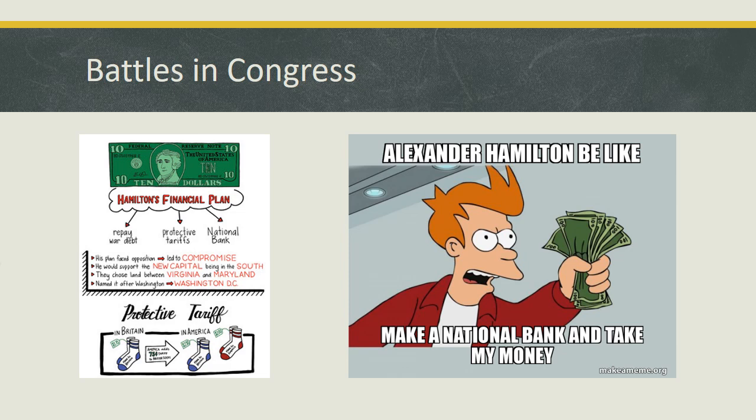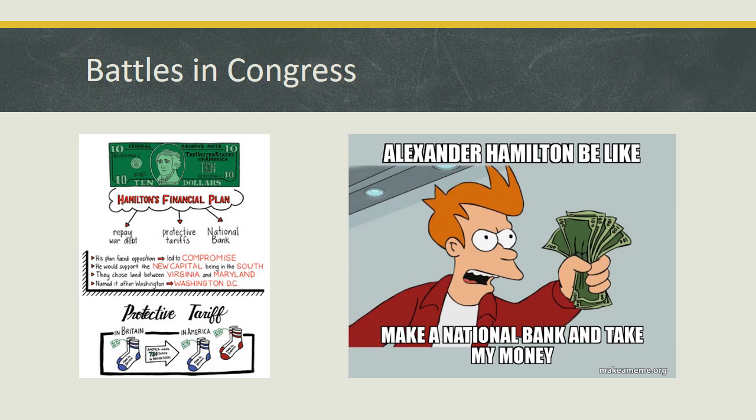Jefferson argued that the Bank of the United States was unconstitutional because no specific power was granted to Congress in the Constitution, whereas Hamilton argued that the bank was a necessary and proper power implied under the powers of Congress to tax and spend money. Congress passed, and the president reluctantly signed it.